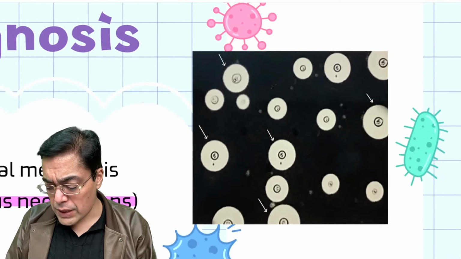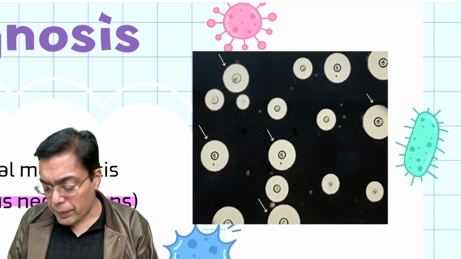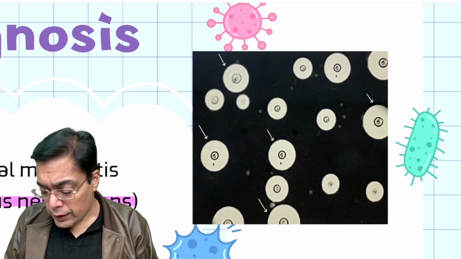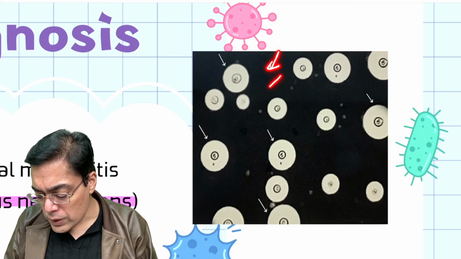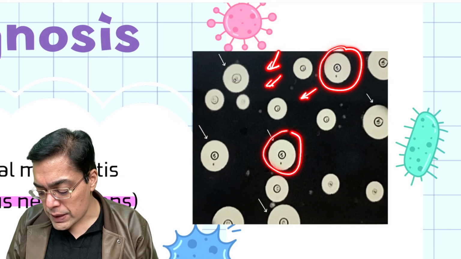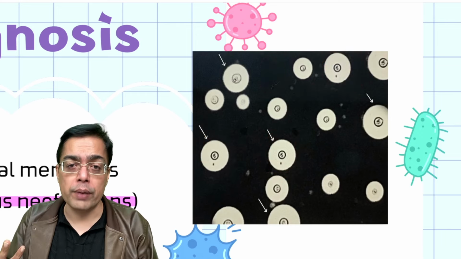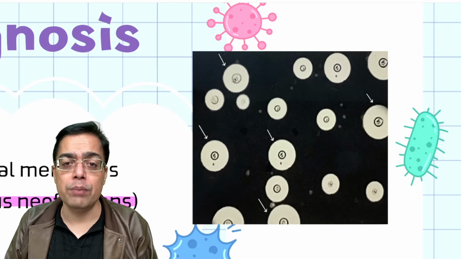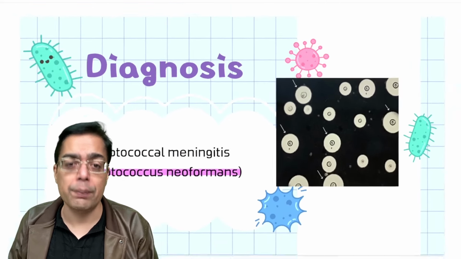That's an example of a standard image that they put up in the exam. And please understand and mark my words over here. When you're using India ink, the background is the one which is going to be turning black. But the encapsulated yeast is the one which remains unstained and therefore it stands out prominently. This is what is going to be an example of a negative staining which is to be kept in mind.